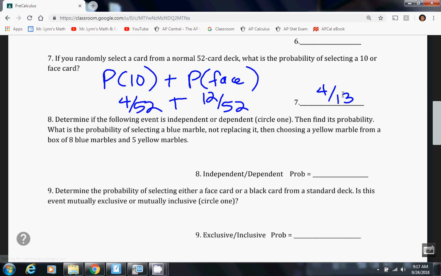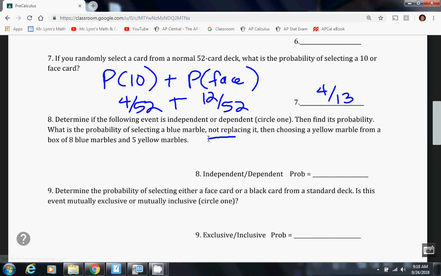Sorry for the delay. I'm actually writing when I say these things, but my slow computer's having trouble keeping up. Anyway, if you do not replace something, then you are dependent. So we have to think about the fact that we have 8 blue marbles plus 5 yellow marbles for a total of 13 marbles. So it's helpful to write out the equation, which I did, but it won't show up. Let me try one thing. Hold on. I'm sorry for the delay. Not replacing it means we are dependent. So if you do not replace, you are dependent. Oh, I boxed it. It's taking so long. All right, well, I don't think this is going to keep up with me. Oh, there we go. Okay, cool. Oh, great. And then it disappeared. Very good.